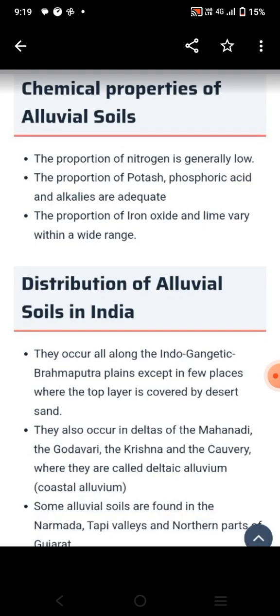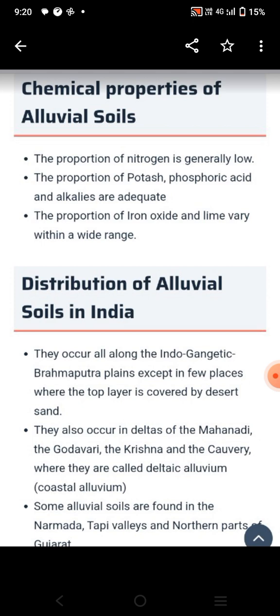Chemical properties of alluvial soil. In this soil, nitrogen is very low, and the proportions of potash, phosphoric acid and alkalis are adequate. And the percentage of iron oxide and lime varies within a wide range.